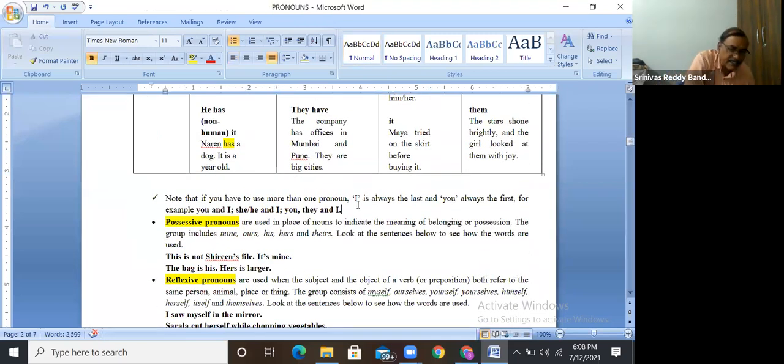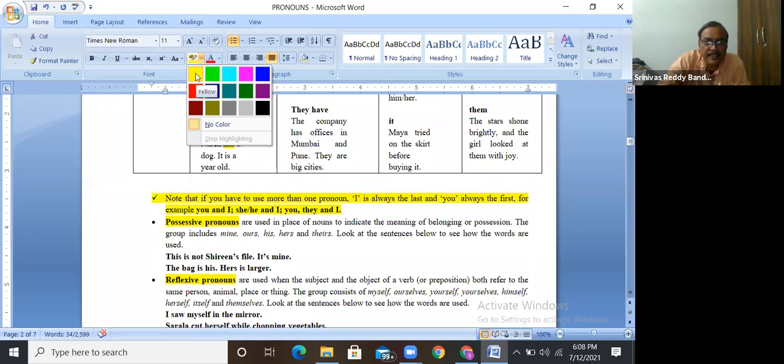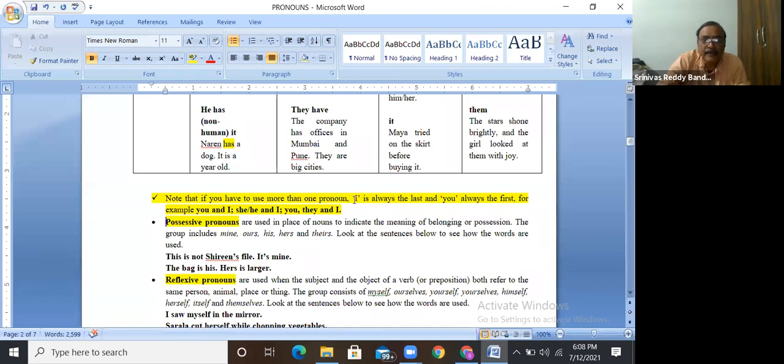And here, errors in the personal pronouns, let me tell you. Here, all of you see this, guys. Can you see that? Note that if you have to use more than one personal pronoun in the same sentence, in the subject place or in the object place, I is always the last and you is always the first. For example, we should say you and I. Don't say I and you.